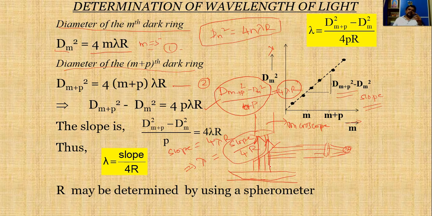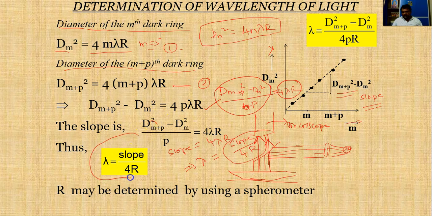We will get a straight line passing through the origin. By finding the slope of that graph, that slope is nothing but equal to 4 lambda R. Then from that slope we can find out the wavelength of the sodium or monochromatic light which we have used.